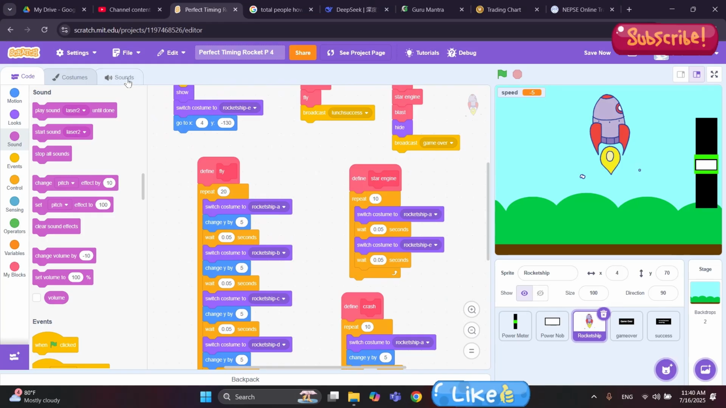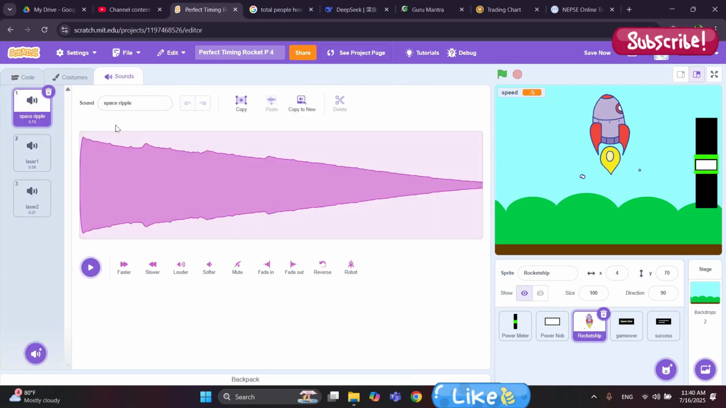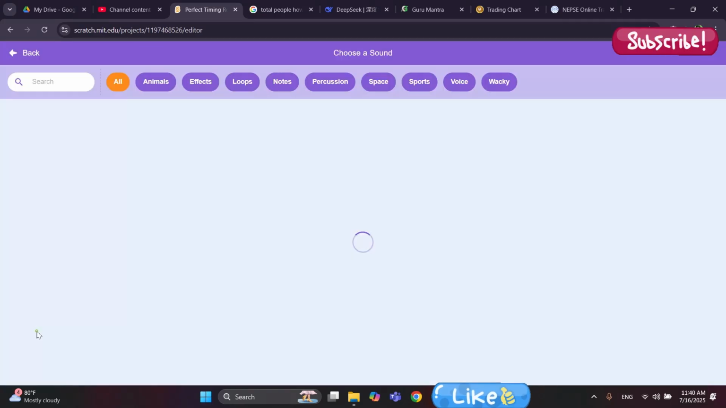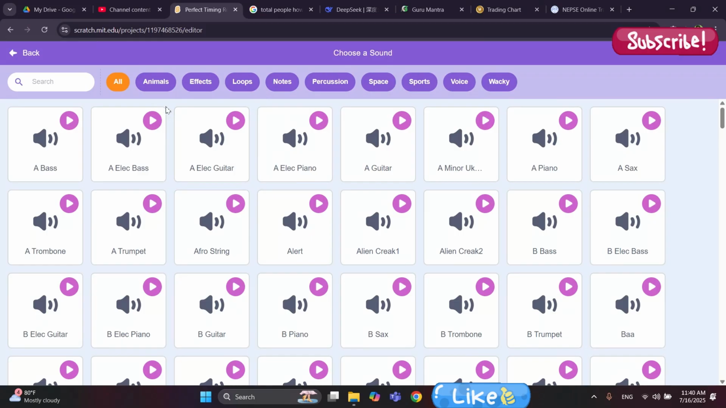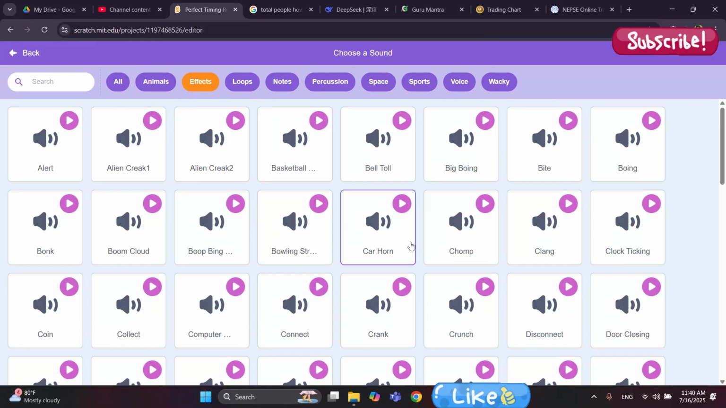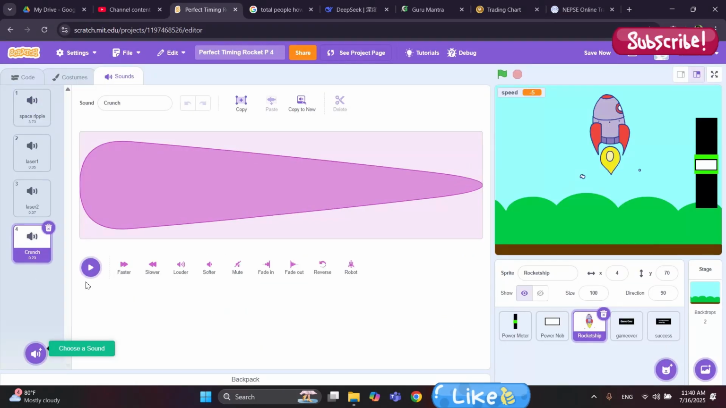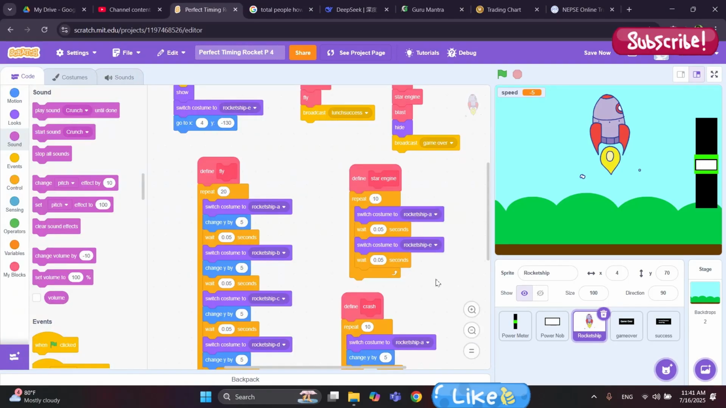First of all, let's search for the sound effect. Go to the sounds tab and let's search. Let's click on effects, and which sound will I use? This one. This sound, crunch sound, for the engine starting. Click on the crunch sound. Let's play one more time. That looks fine.